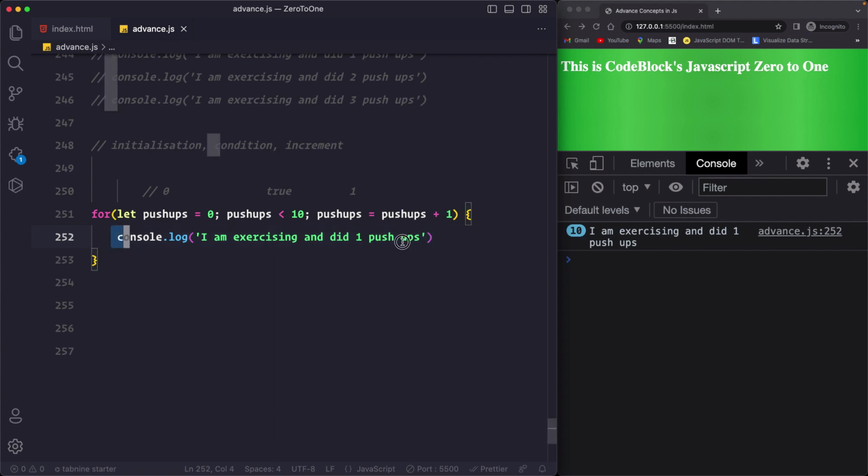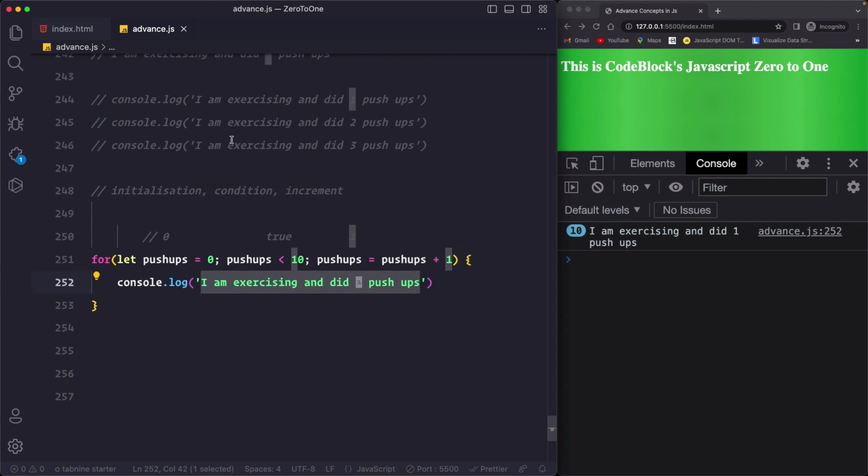This statement is not printed 10 times separately, but this indicates that developer tools printed this statement line 10 times: I am exercising and I did 1 push-up. But you can see that each time we are just printing that I did 1 push-up, and I have to do something like I am exercising and did 2 push-ups, 3 push-ups.